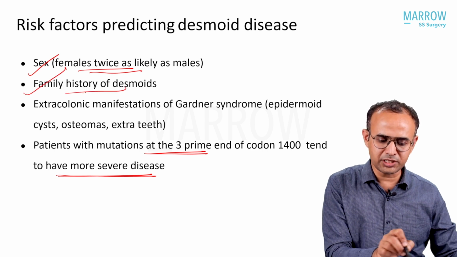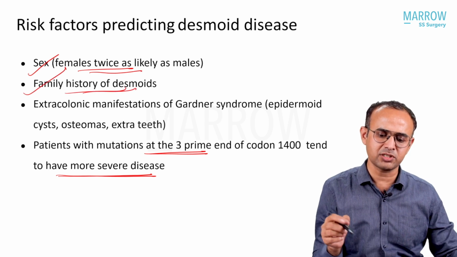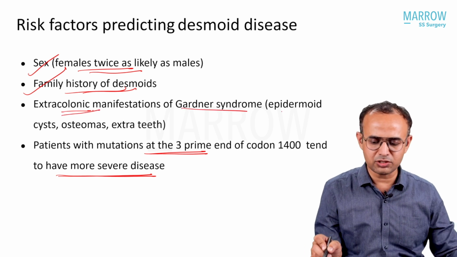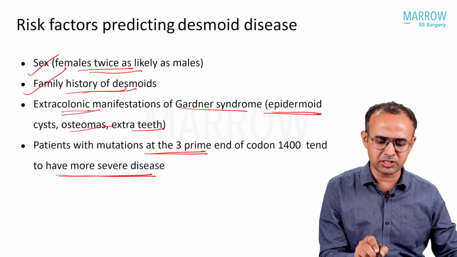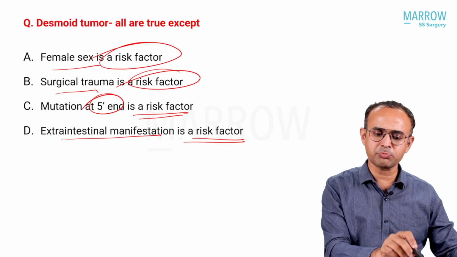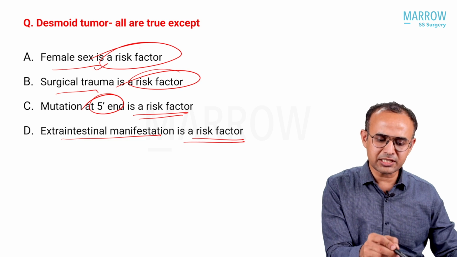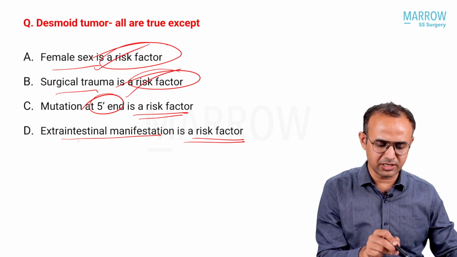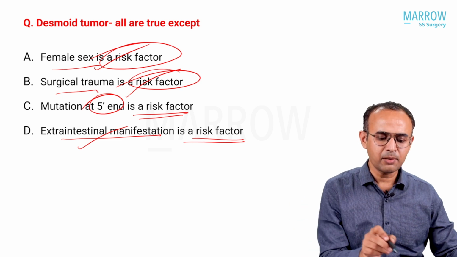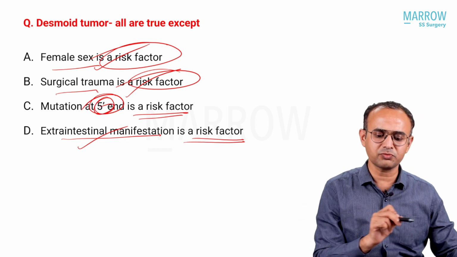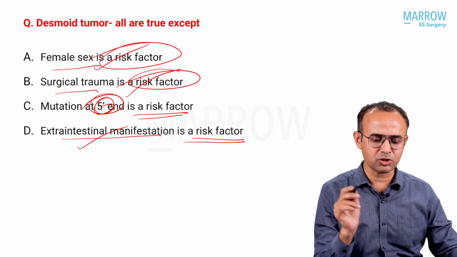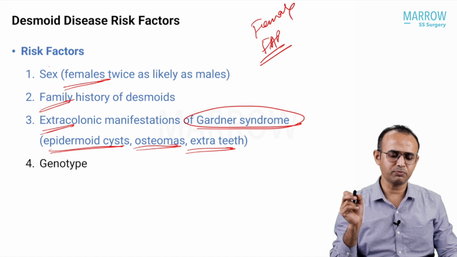Family history of desmoid is a risk factor predicting desmoid disease. Extracolonic manifestations such as Gardner syndrome, epidermoid cyst, osteoma and extra teeth carry a more severe risk. So all are true, but it is the 3' mutation, not the 5', that predicts severity of the desmoid. This has been explained in our video.